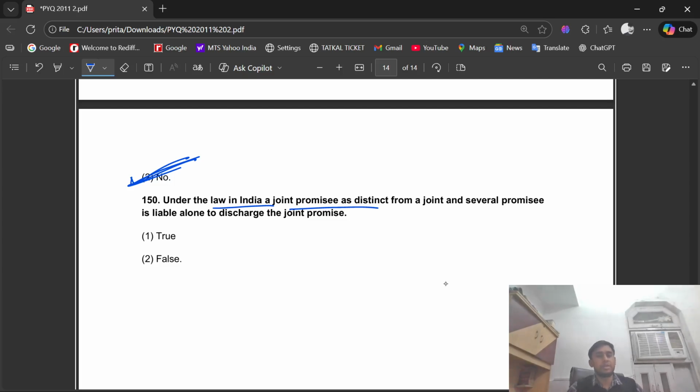Question number 150. Under the law in India, a joint promisee, as distinct from a joint and several promisee, is liable alone to discharge the joint promisee. The answer is true. So this was the next 50 questions that we started from question number 101 and ended on question number 150,